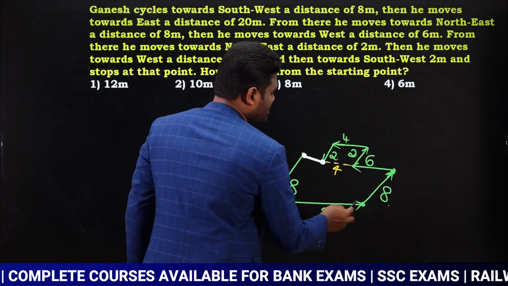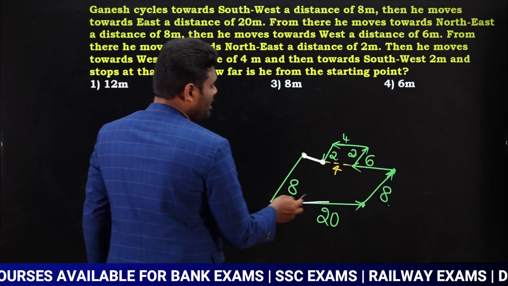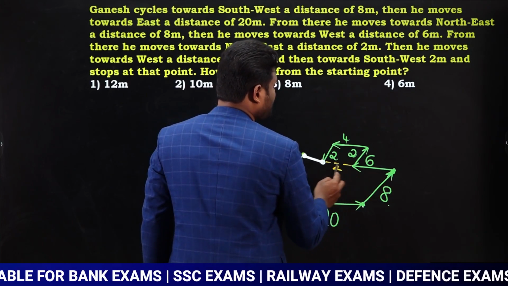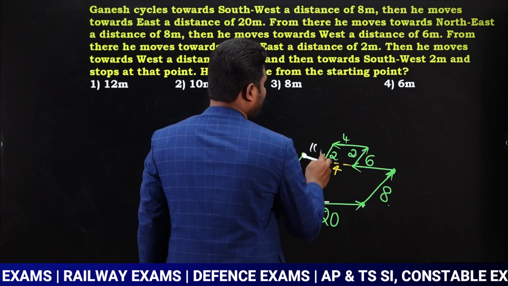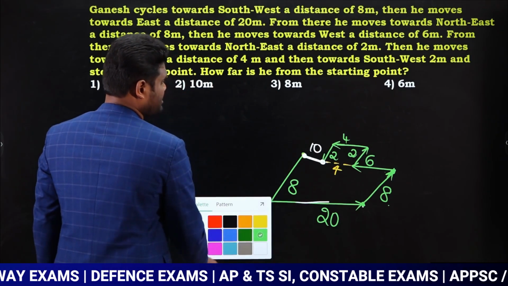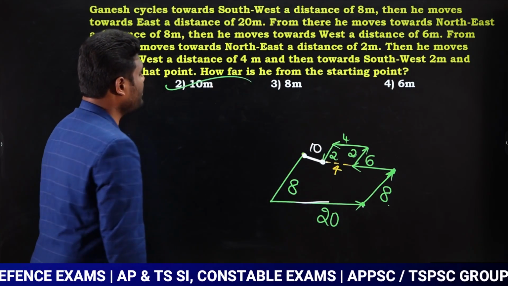Okay. Now if you observe, this total is 20. Out of 20, 6 plus 4, 6 plus 4, 10 is covered. So 10 covered means the remaining balance is going to be how much? Remaining balance is 10. So we can say the distance is going to be 10 meters.